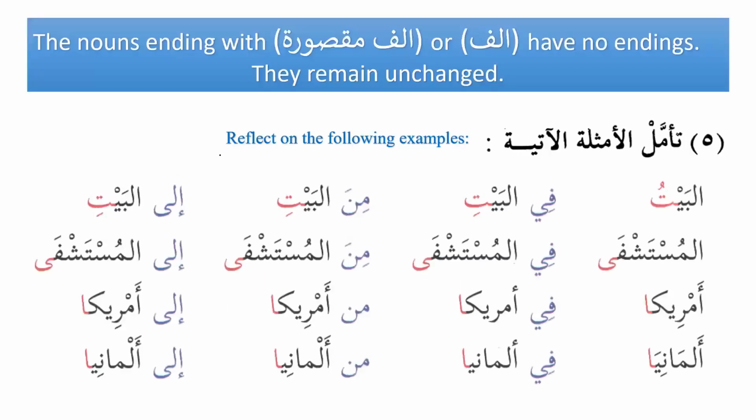Okay. Now here, as we discussed in the beginning of the lesson as well, the nouns ending with alif maqsura. What is alif maqsura? As we can see over here, this is called alif maqsura. So the nouns ending with alif maqsura or alif, and we know that alif is the regular alif as we can see over here, have no endings. They remain unchanged. So even if we have harf jar before them, they will not change. And why do they remain unchanged? Because they are mabniyun. They are fixed. That's why the ending will not change.